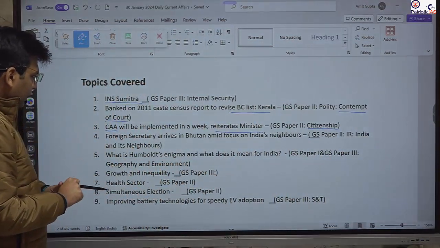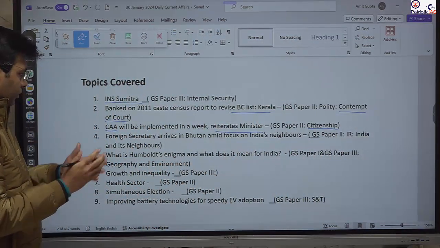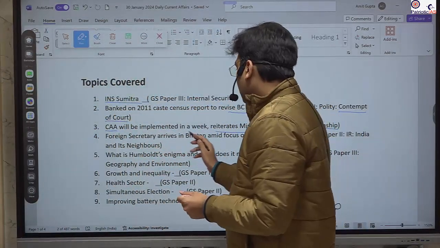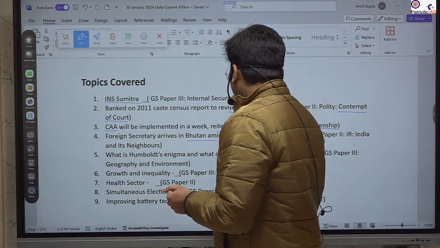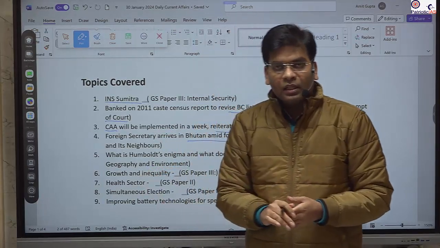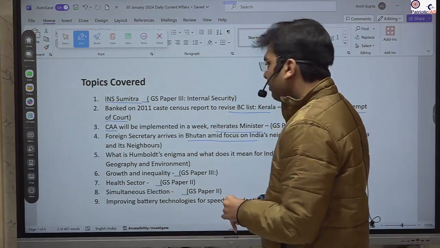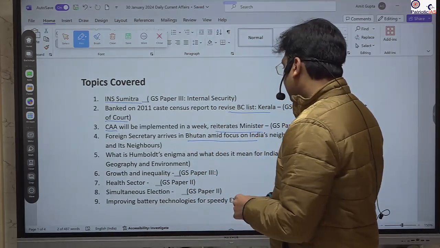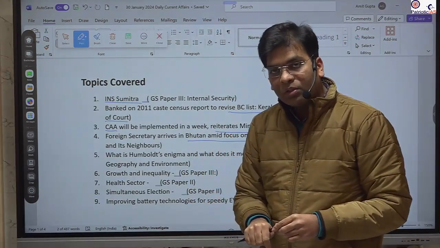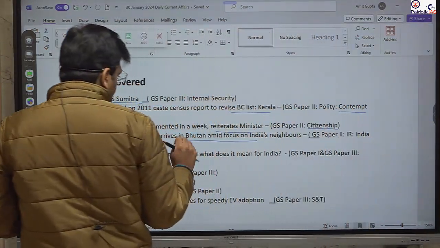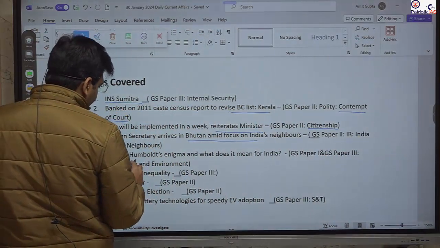Further, we will study the different developments with the Indian neighbors, the deals, the dynamics, the changes, and the further engagement with our neighboring countries. So we will study this. There has been a positive sign in this area, so this is important. Further, this is the Humboldt Enigma.